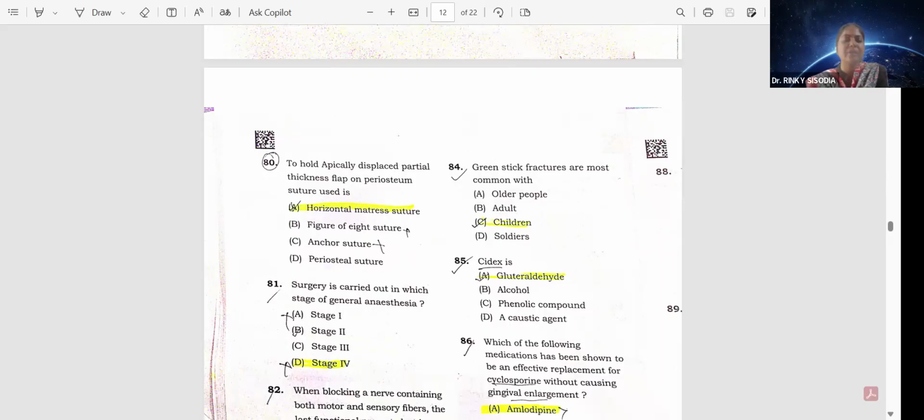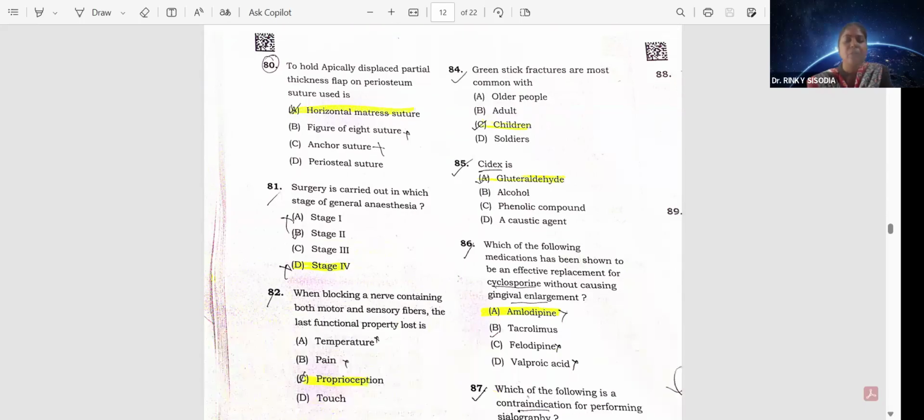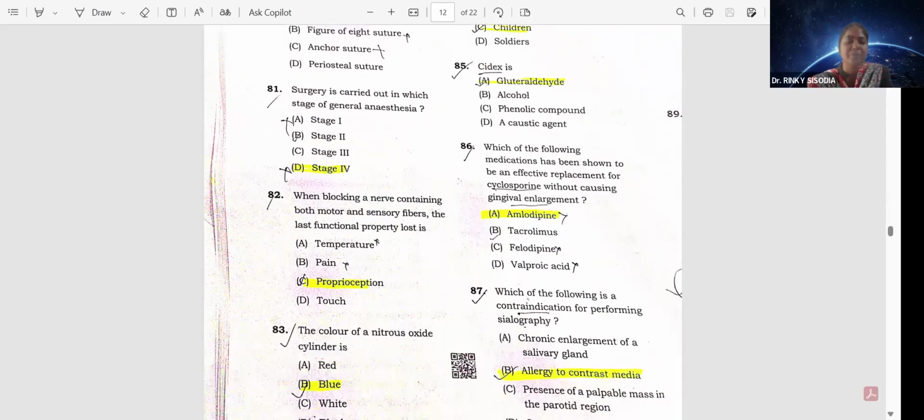Option A. Surgery is carried out in which stage of general anesthesia? That is stage 3. Stage 1 is the analgesia stage, and stage 2 is basically the stage of excitement, delirium, and involuntary movement, and stage 4 is the stage of medullary paralysis, and stage 3 is the stage where surgery is carried out. Okay, when blocking a nerve containing both motor and sensory fibers, the last functional property lost is proprioception.